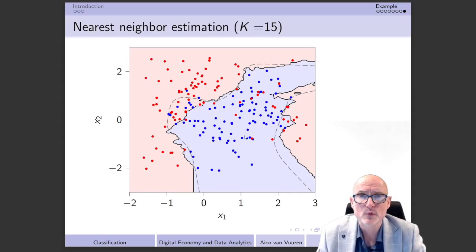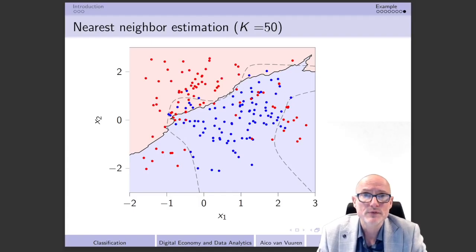The only place, of course, where we have the problem is this area that we have over here, but take also into account that that might be a problematic area because we already see from the number of reds over there that most likely the probability is of course higher for blue than for red, but probably the differences are very, very slim. Well, then we already see that we do quite well in the case of k equal to 15. That's not completely by coincidence. The reason behind that is that I have already done cross-validation, and based on cross-validation I actually found out that k equal to 15 was the best outcome.